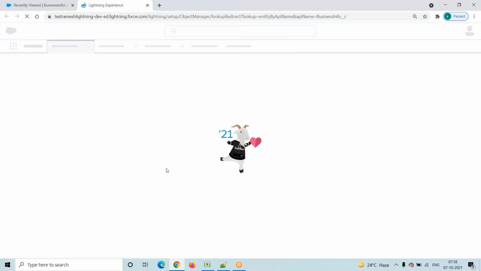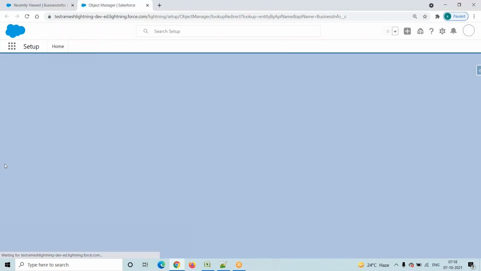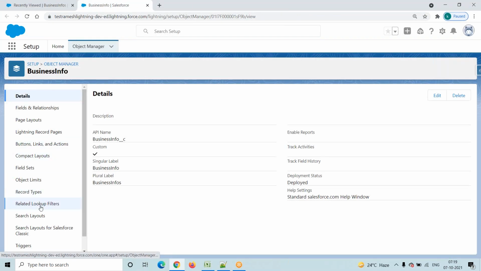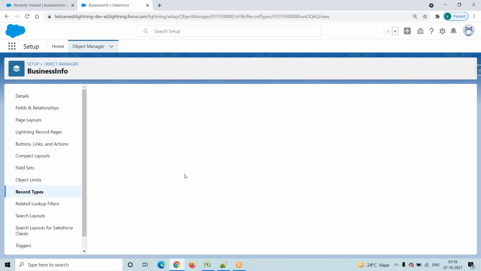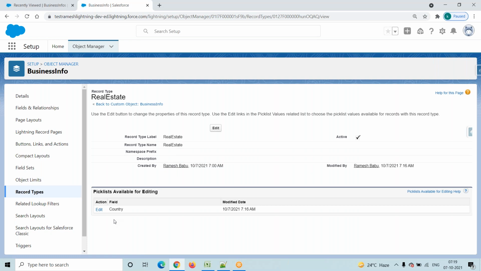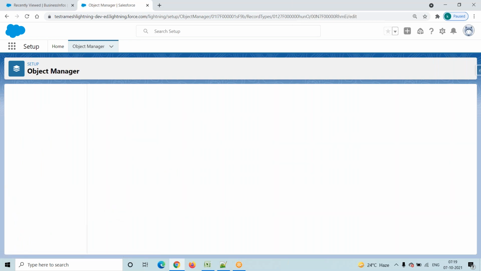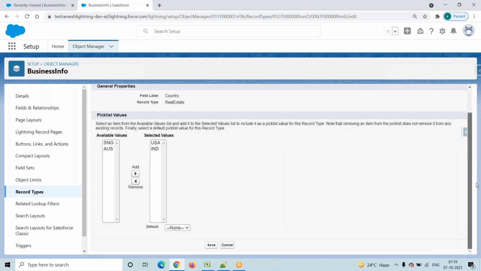Setup, edit object, go to record types, click on real estate. I'm going to the real estate record type and clicking edit. And what is this default tab you have? What is the functionality of that?